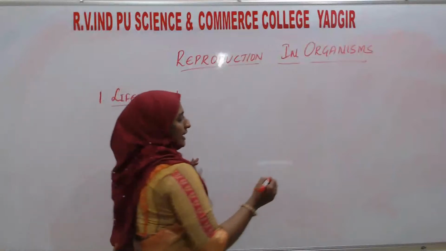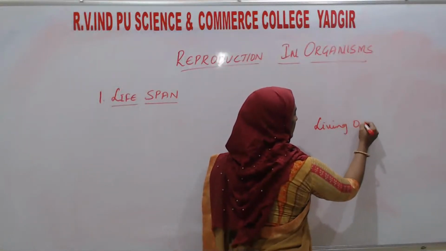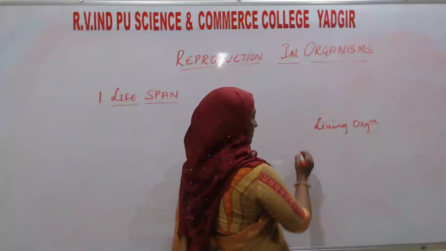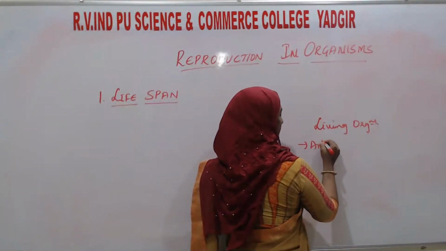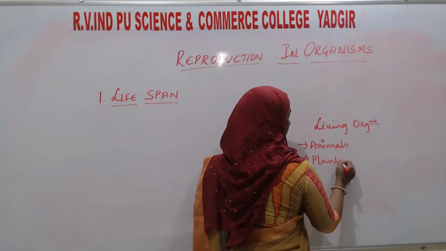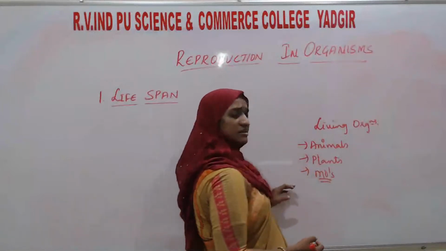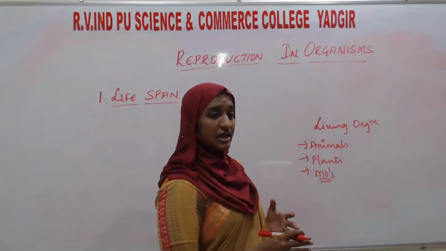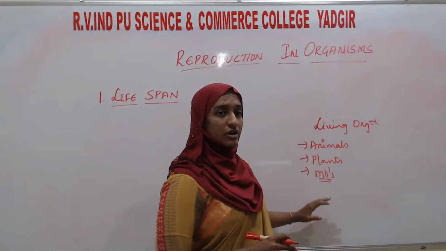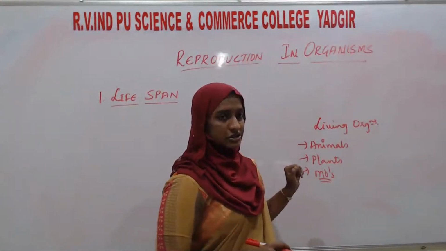All living organisms will come here, such as animals, plants, microorganisms. In microorganisms, fungi, algae, bacteria, all that will come. So all living organisms have an ability, that is reproduction.